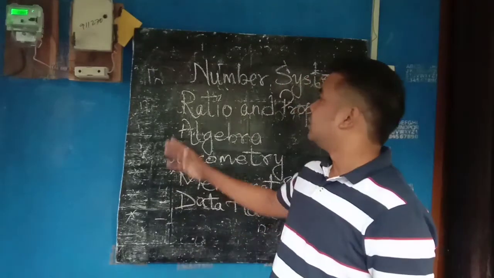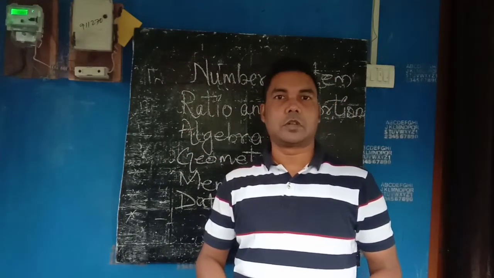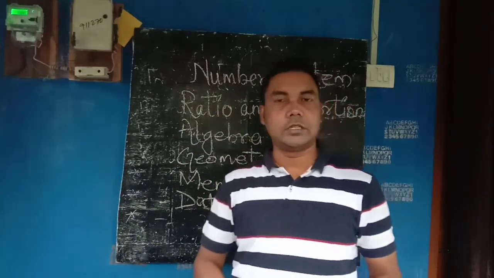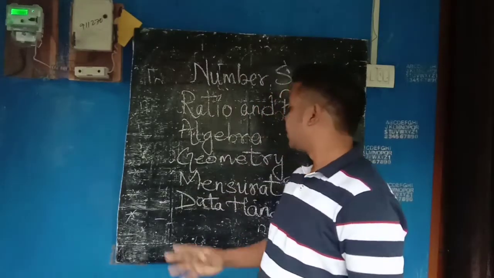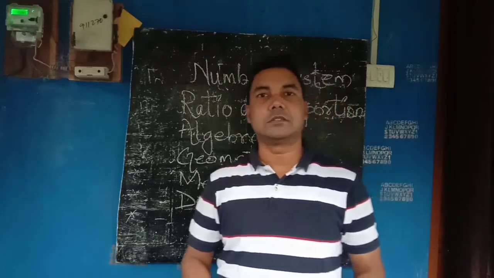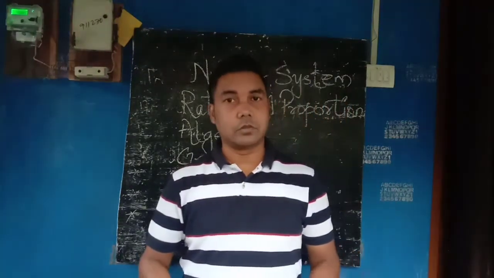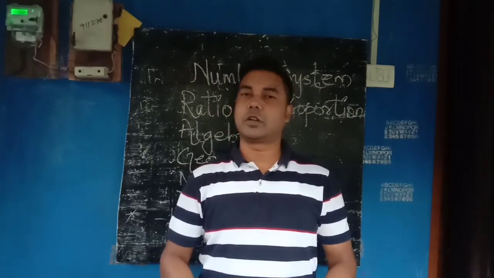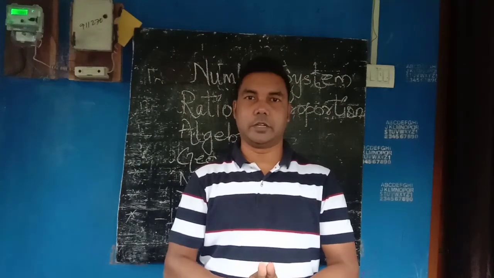After that, the third one is algebra, the fourth one is geometry, the fifth one is mensuration, and the sixth one is data handling. So you are in class 6, and the total number of chapters which will be taught is 6 chapters, which the council has provided.